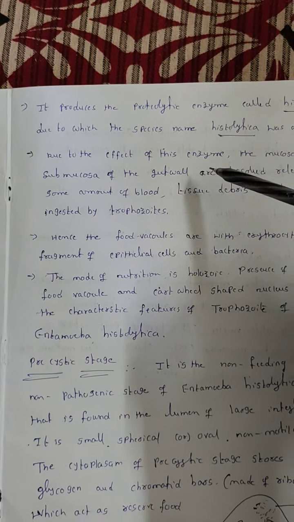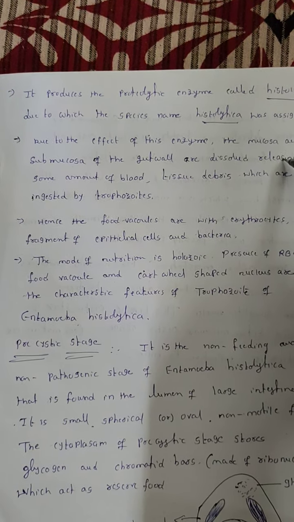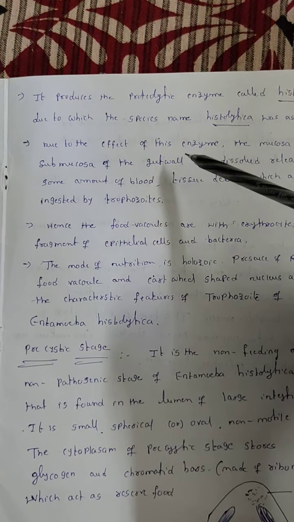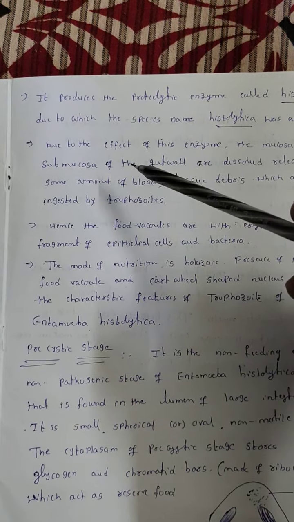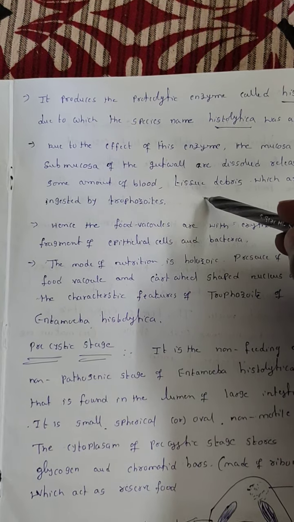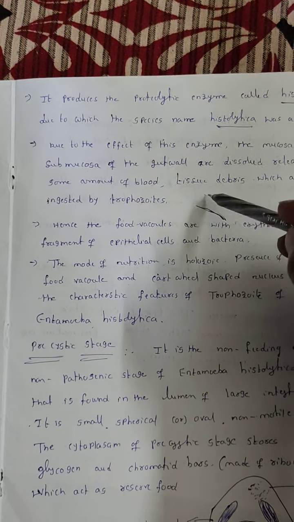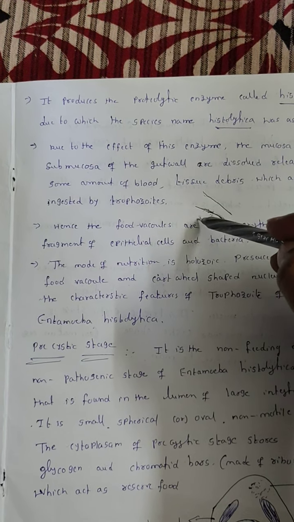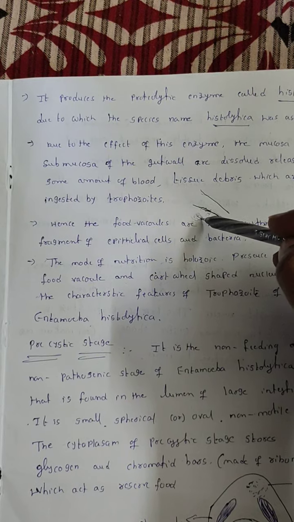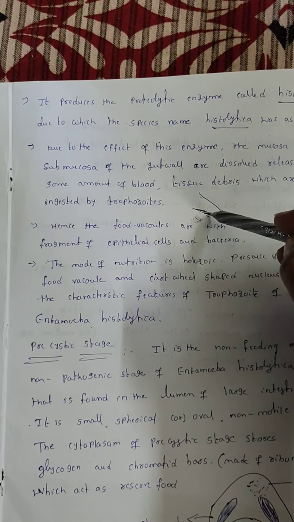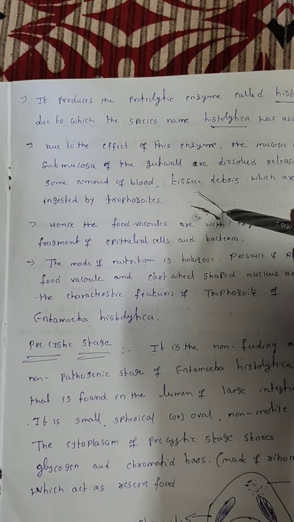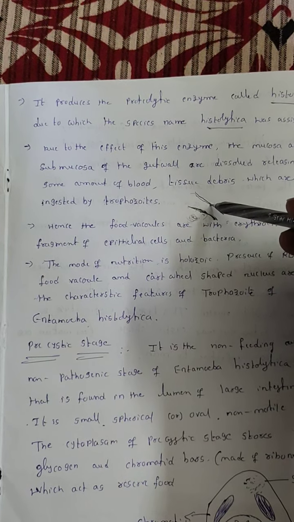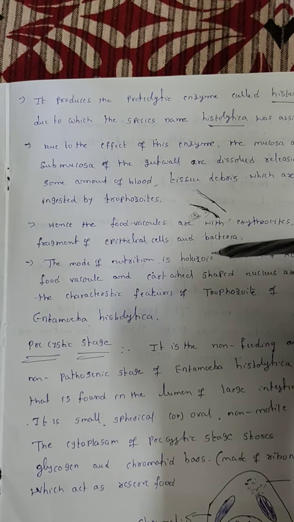Due to the effect of this enzyme, the mucosa and submucosa of the gut wall, that means in the large intestine, are affected. In this alimentary canal, the inner region is the lumen. This is the body cavity of the alimentary canal, the lumen. And this is the mucosa and this one is the submucosa. By the presence of this enzyme, it can dissolve the mucosa and submucosa.